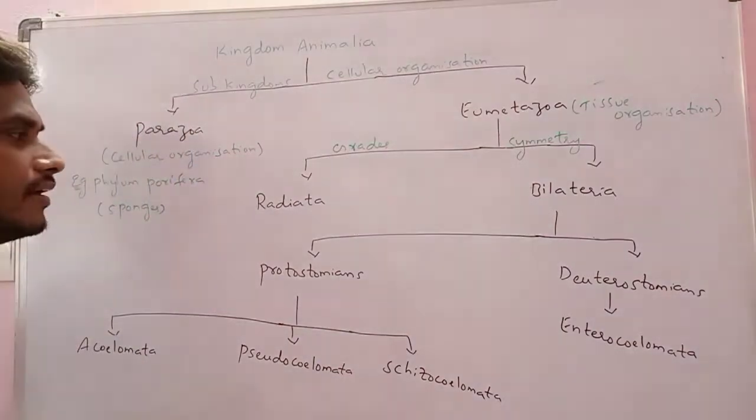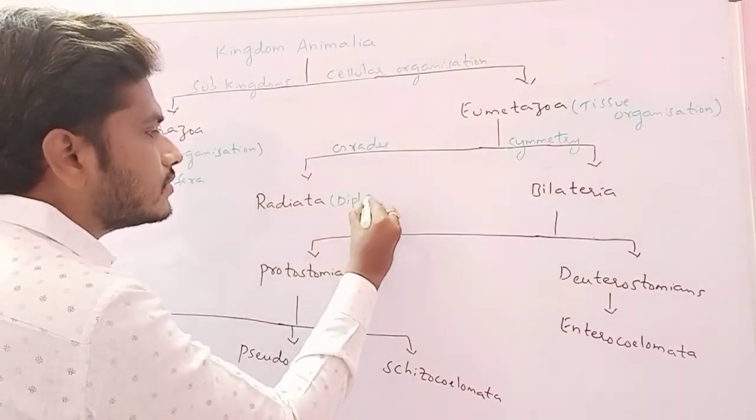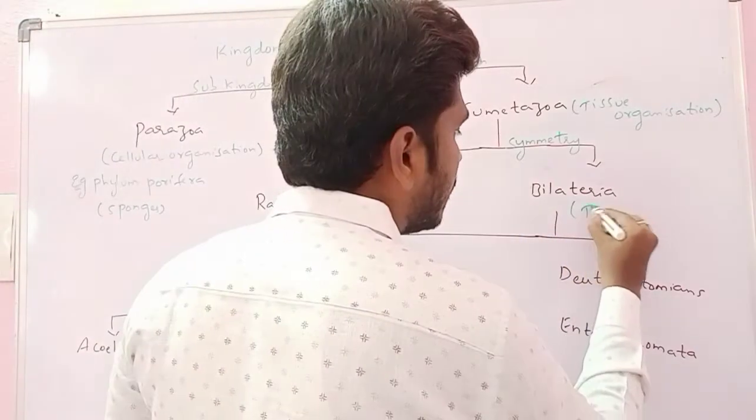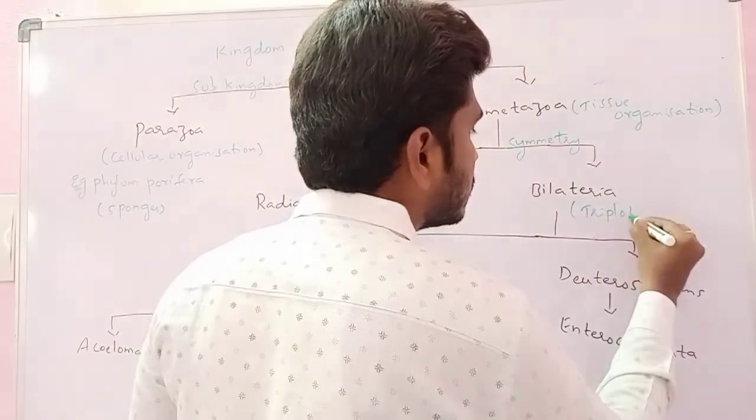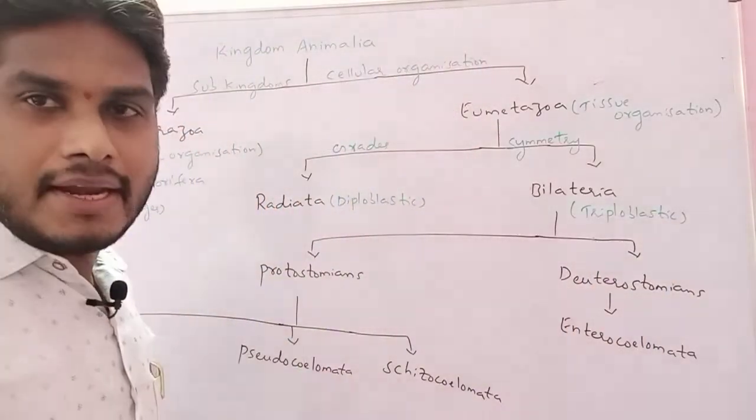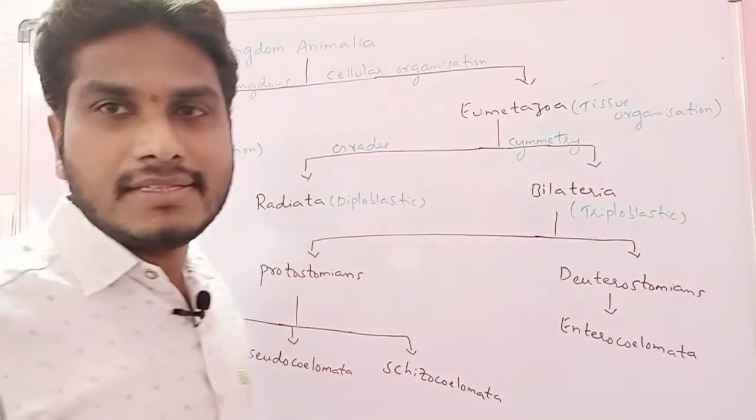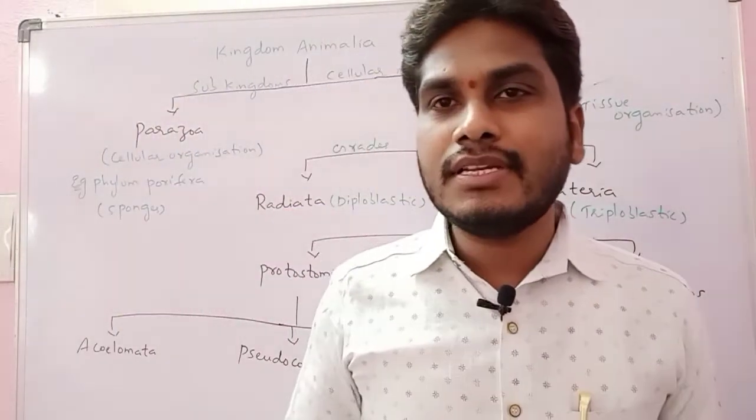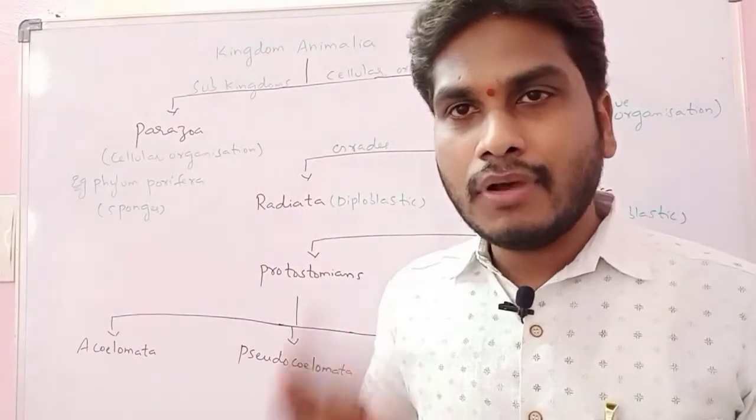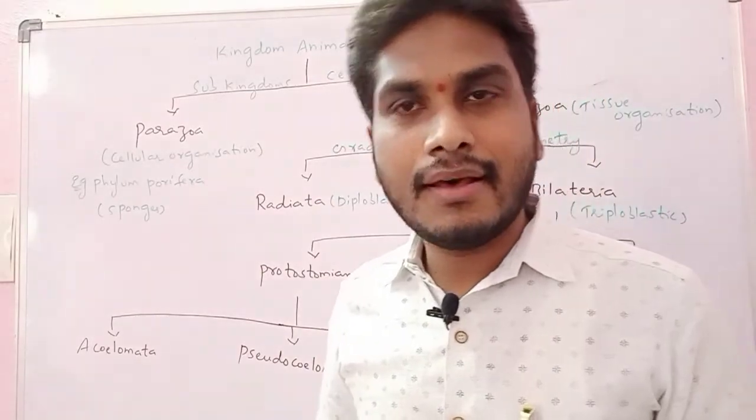A very important point here: radiatans are always diploblastic organisms. Bilaterians are always triploblastic organisms. As we know, Radiata, as the name itself indicates, exhibit a radial symmetry. What is radial symmetry? It is a phenomenon in which we divide the organism into two equal halves by any plane passing through the central axis. That is radial symmetry.